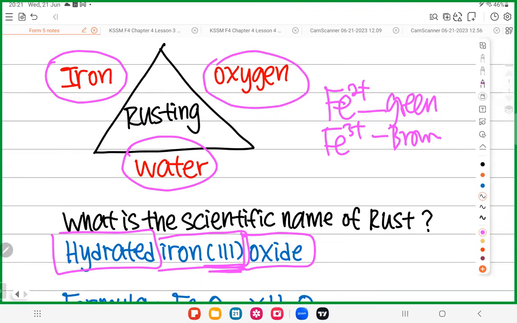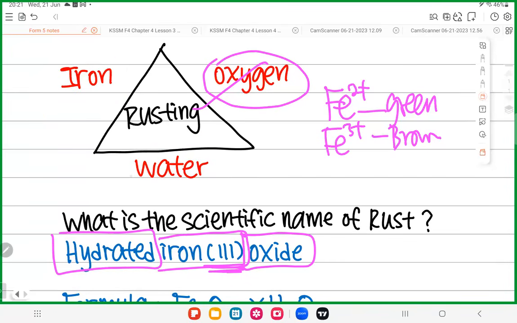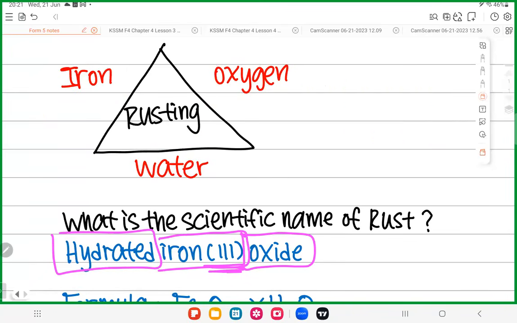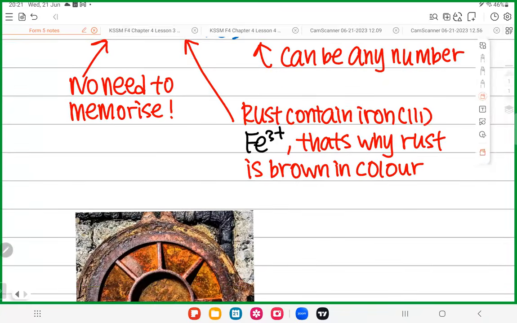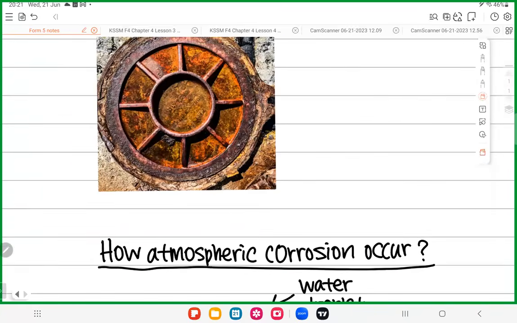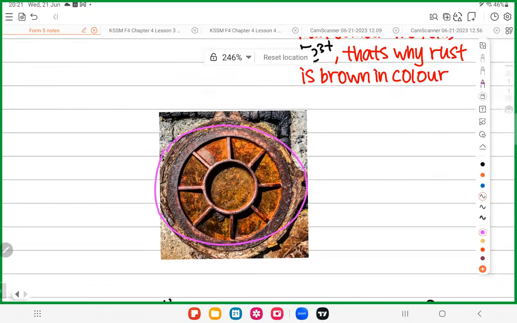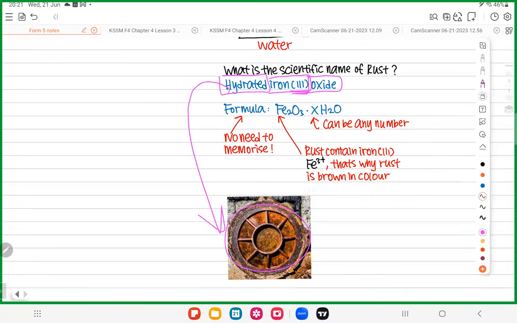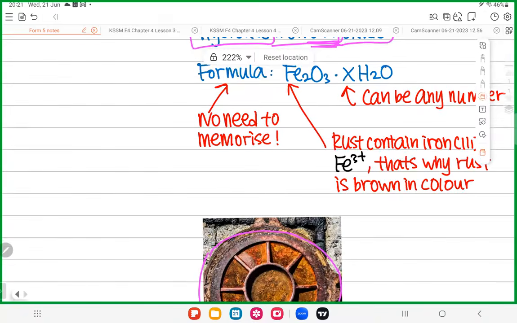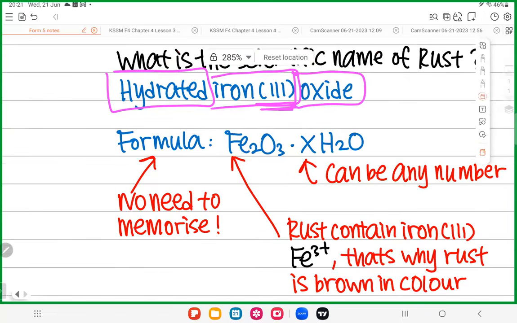So rusting needs iron, water, and oxygen. When iron, water, and oxygen combine together, they form the brown rust like this. This brown rust, the name is called hydrated iron trioxide. That's it. Okay? Hydrated iron trioxide. I'll show you in a short. All right, so if they ask you what is the name of rust, make sure you write hydrated iron trioxide. Okay, so now we know the name already.